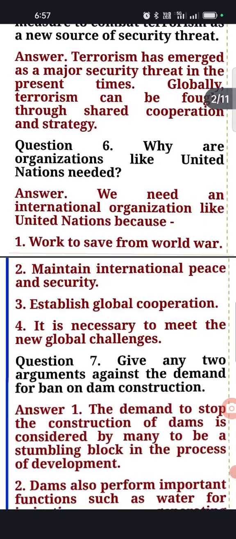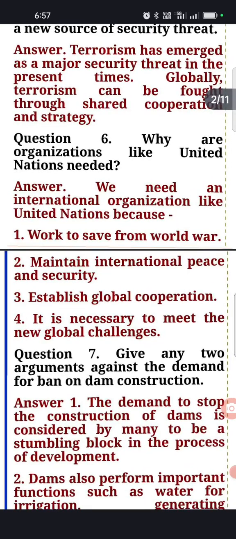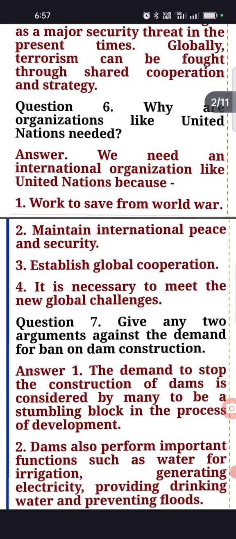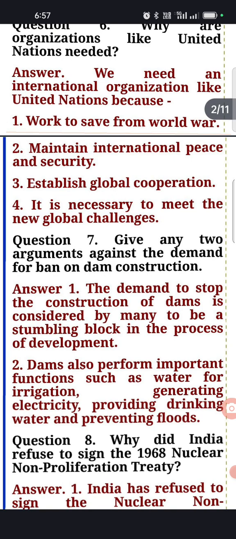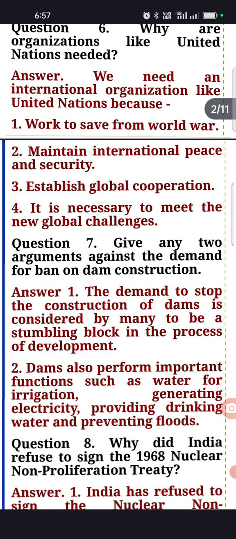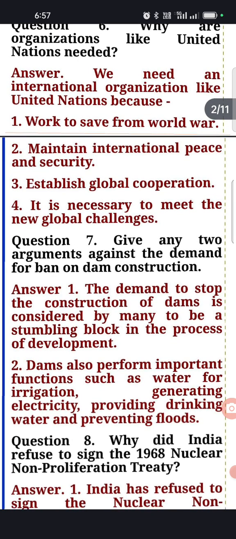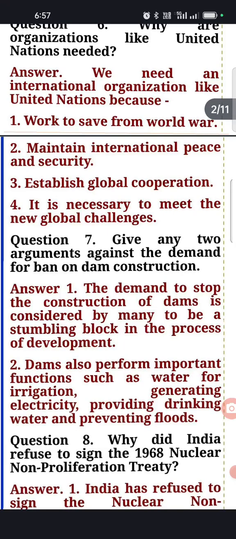Now, sixth question: why are organizations like the United Nations needed? Why do we need the UN? What is the importance of the UN? The answer here is that we need an international organization like the UN because, first, it works to prevent world war so that in future there could be no third world war.